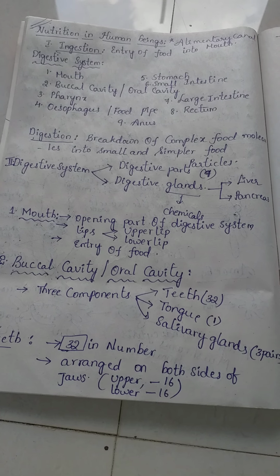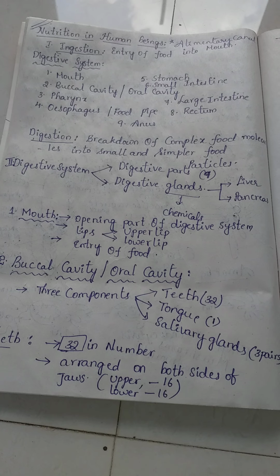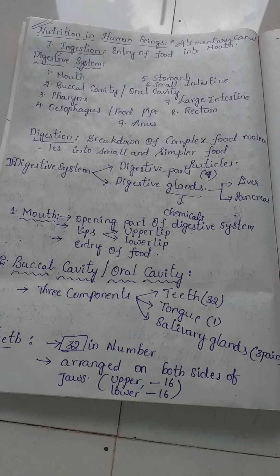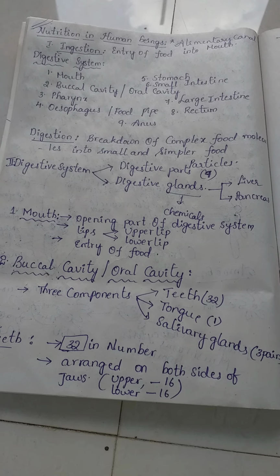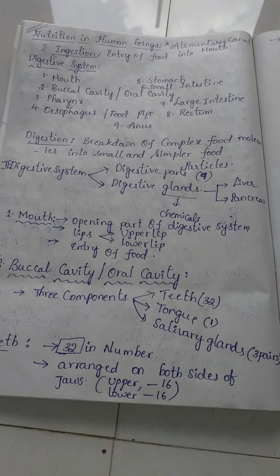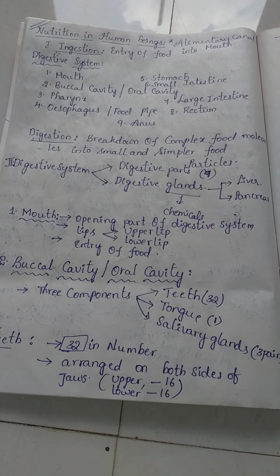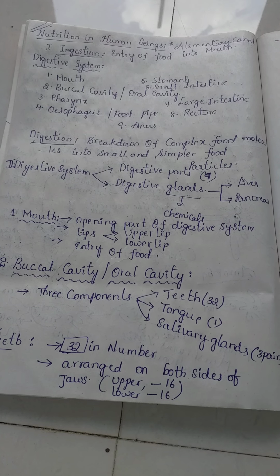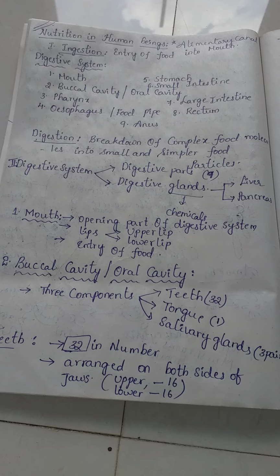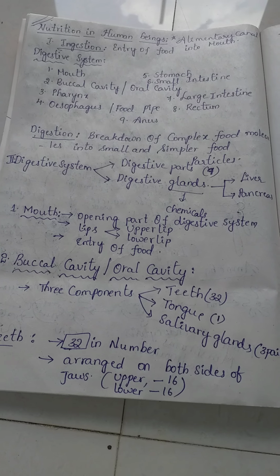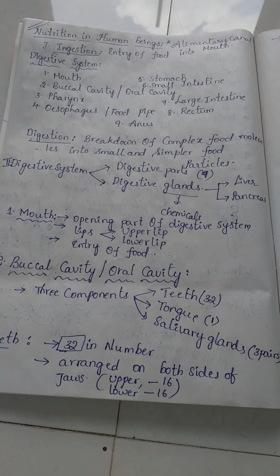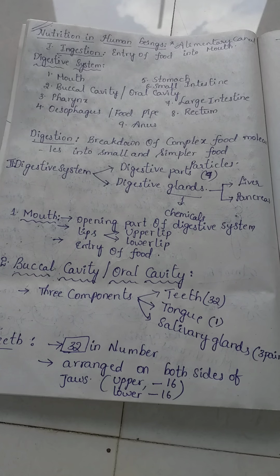Nutrition in human beings, and nutrition in animals, is associated with another system in our body called the digestive system. The first part of the digestive system is the mouth, and the last part is the anus. Both are opening pores. Mouth is for entry of the food, anus is for expulsion of the waste material.